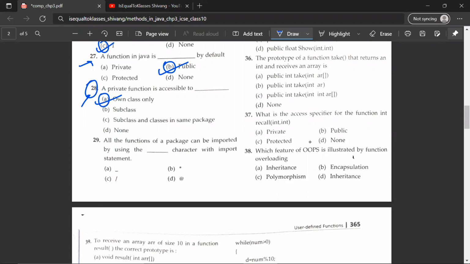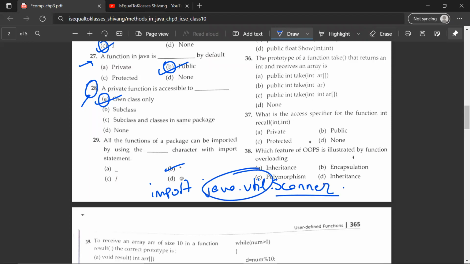The 29th question. All the functions of a package can be imported by using the dash character with import statement. So B would be the correct answer. So say for example, if you want to import the scanner, so you would write import java.util.Scanner. Say for example, there are many other entities other than Scanner in the java.util package.